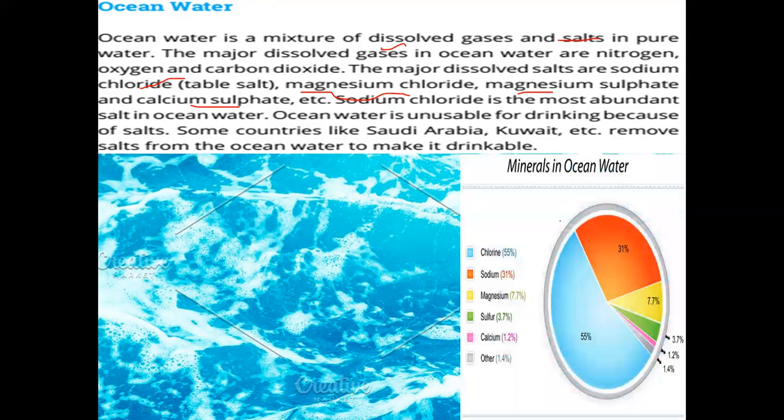If you see, we have lots of minerals in ocean water like chlorine, sodium, magnesium, sulfur, calcium, and other salts and minerals. Most of the quantity is chlorine. Chlorine will be present in the form of chloride, with sodium chloride and with other salts like magnesium chloride, etc.